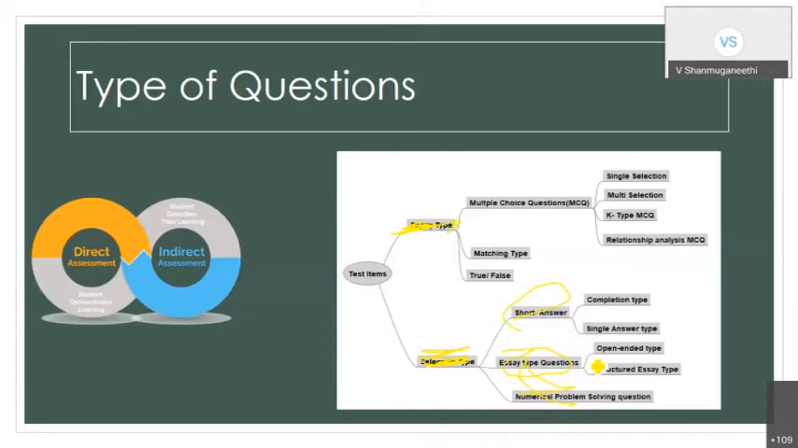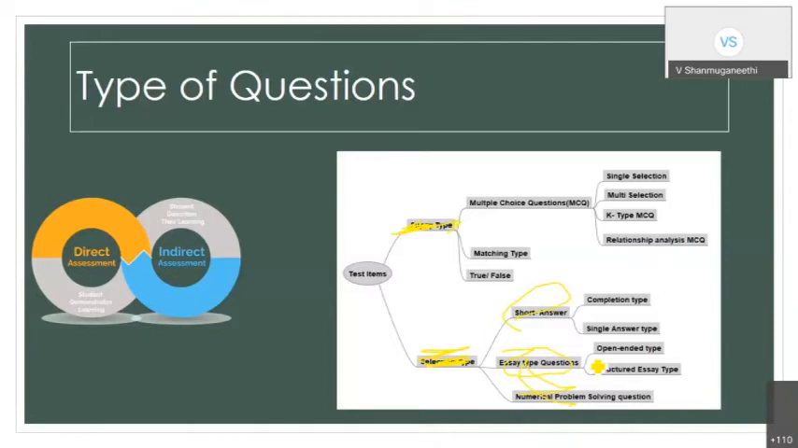In MCQ, there are challenging question types, like single selection and multi-selection. Then K-type MCQ, where we can have conditions: this is true, then this is false. If A and B are true, then C is false, and then I have the answer. It is very complicated; I can make a relationship analysis and then conduct the MCQ.